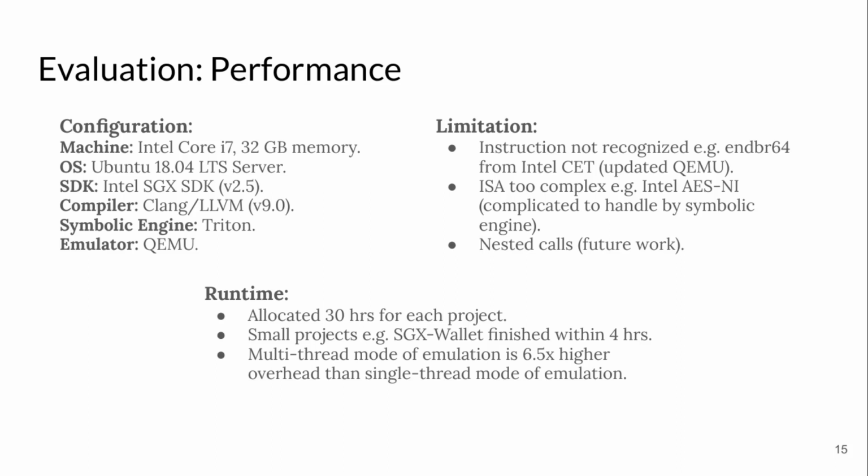We built the artifact using the Clang LLVM compiler version 9, the Triton symbolic engine, and the QEMU emulator. We evaluated the open source projects built in Ubuntu OS with Intel SGX SDK version 2.5. We used an Intel Core i7 32GB machine and allocated 30 hours for each project simulation. We saw that multi-thread mode of emulation is 6.5 times slower than single thread mode. Also, some of the projects finish their simulation within 4 hours.